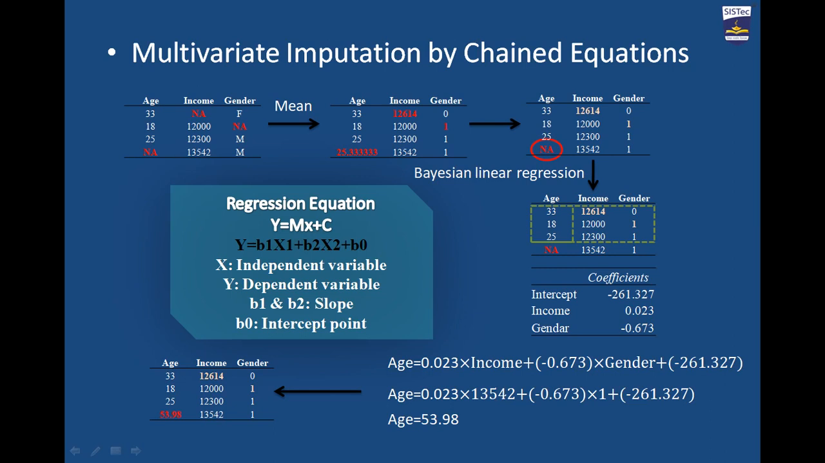For that purpose we first need to get the intercept and slope values, which you can calculate by using the data analysis tool available in Excel. You will get these values. Once you have these values, put them into the formula y equals b1 x1 plus b2 x2 plus b0, and then you will get the predicted value of age, which was 53.98.